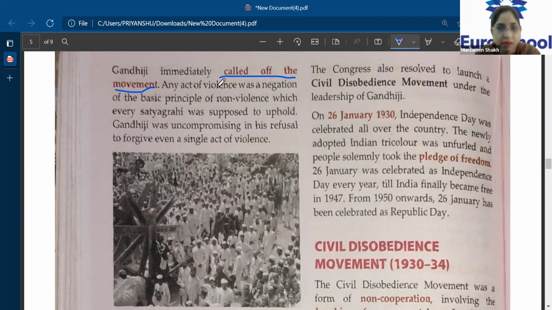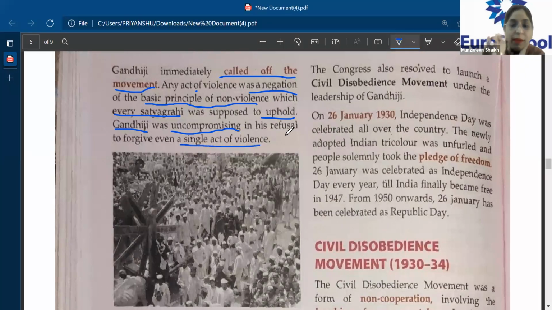Okay, clear? Now, any act of violence was a negation of the basic principle of non-violence, which every satyagrahi was supposed to uphold. Gandhiji was uncompromising in his refusal to forgive even a single act of violence. So, basically, the non-cooperation movement, which was started by Gandhiji, had non-violence as its basic principle. Just underline non-violence.